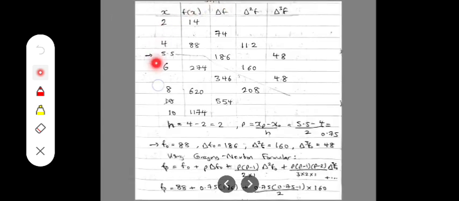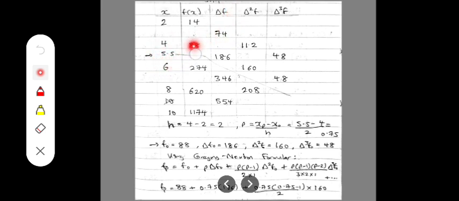Now, I started with the forward finite table. So this is the s data point, the f of s data point, and starting with the first differences, that is delta f naught.